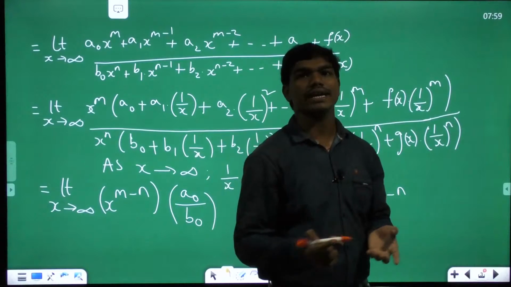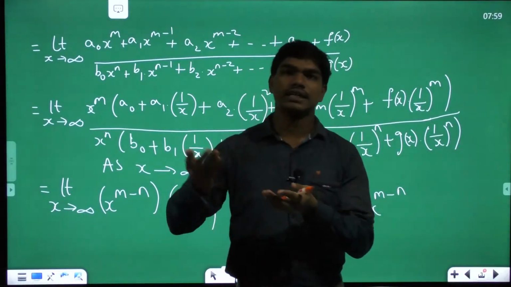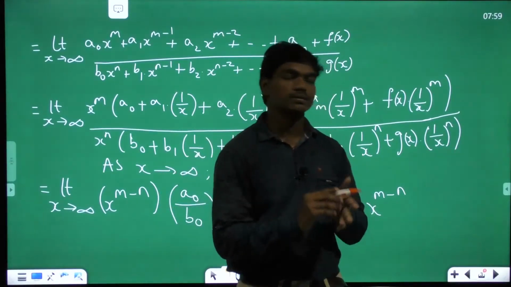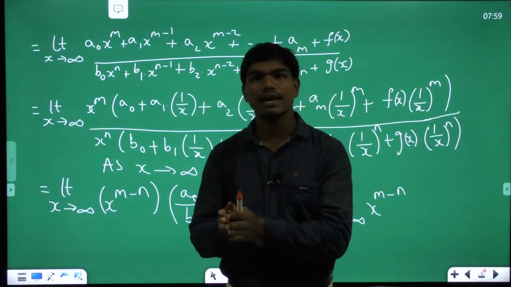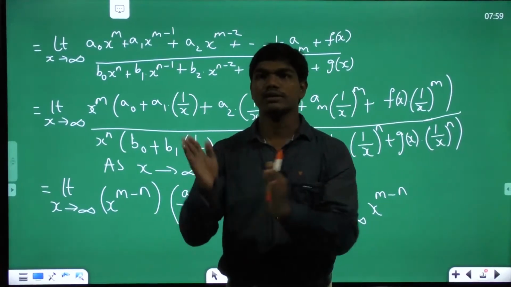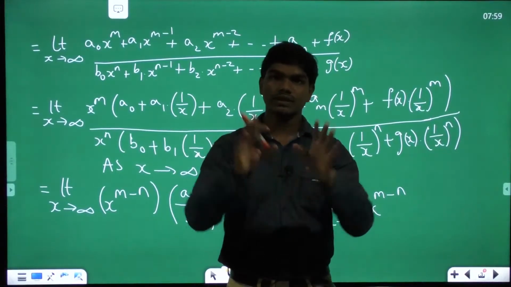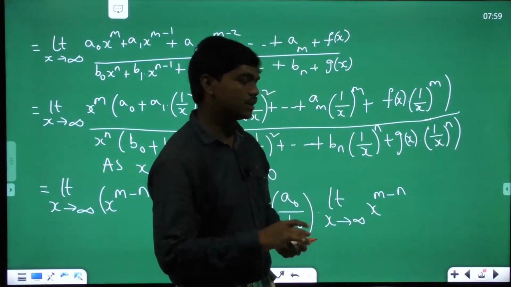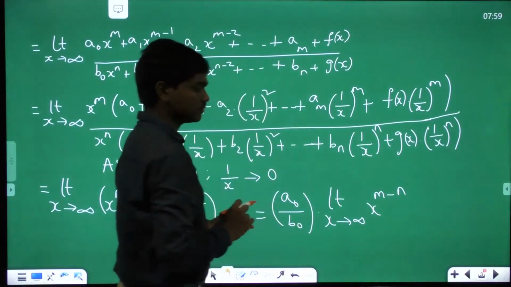For example, if you take sin x, it involves terms which are higher. I mean, sin x is an infinitely extending series. In yesterday's class, I gave you the expansion for sin x: x minus x cubed by 3 factorial plus x power 5 by 5 factorial, and this goes on. But the problem is, whatever value you put in place of x, the whole function will give you a finite value as an outcome. Okay, so it doesn't depend upon the degree. It depends only on the outcome values of this f of x.